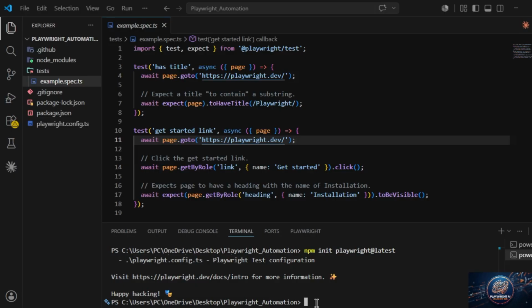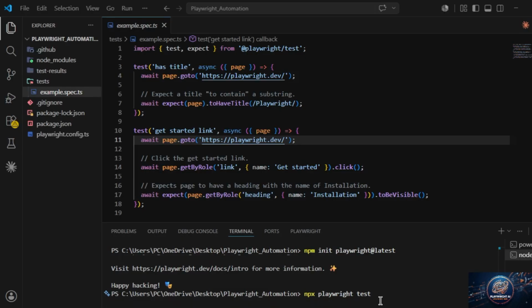So let's run our first automated test cases. For that we have one command line, npx playwright test. We just have to enter that and it will run this script.